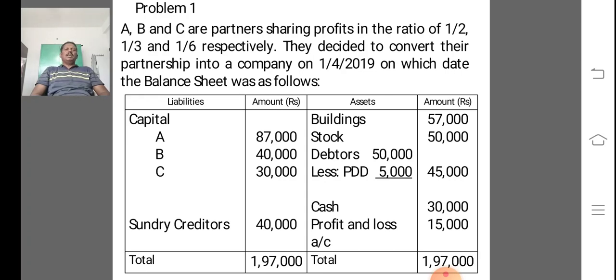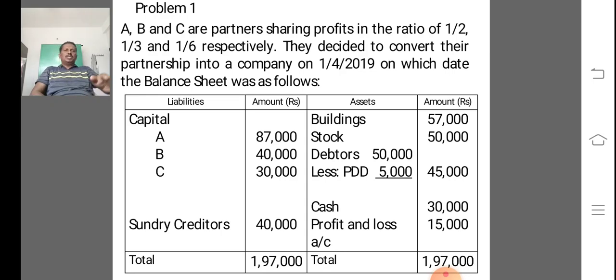On the asset side, buildings 57,000, stock 50,000, debtors 50,000 less provision for doubtful debts 5,000, so 45,000 is the final amount. Cash 30,000 and profit and loss account 15,000.